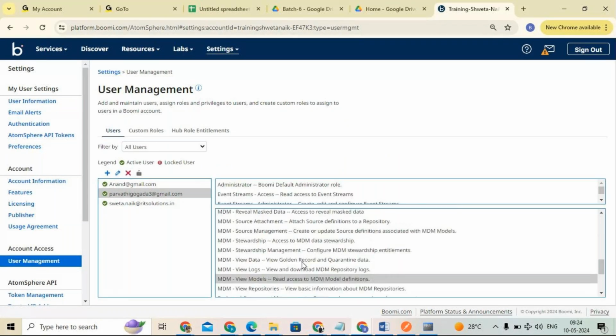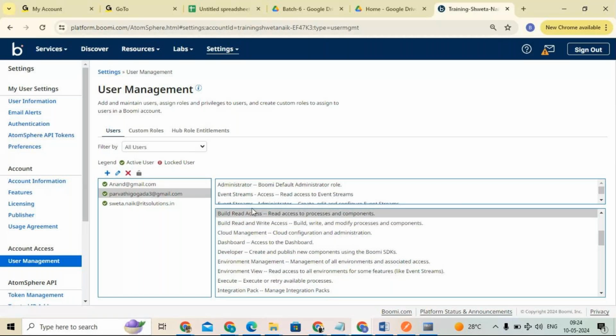Yes, clear. Okay, and it is a multi-tenant architecture. Boomi is a multi-tenant architecture. I will show you here.